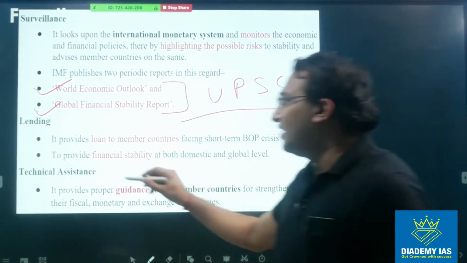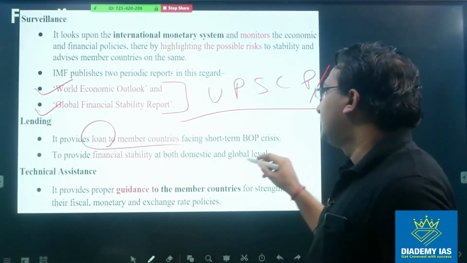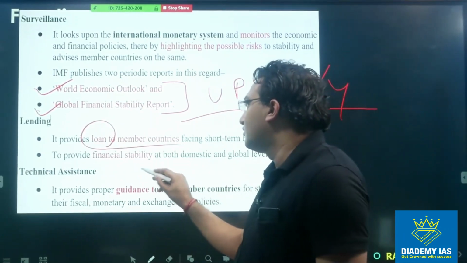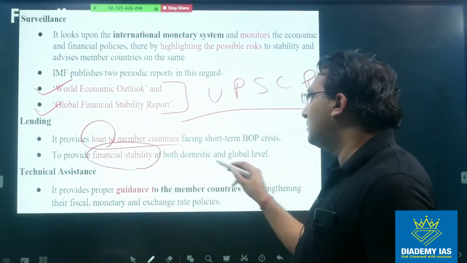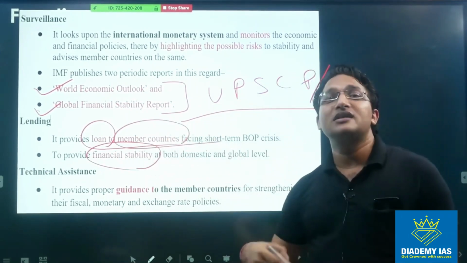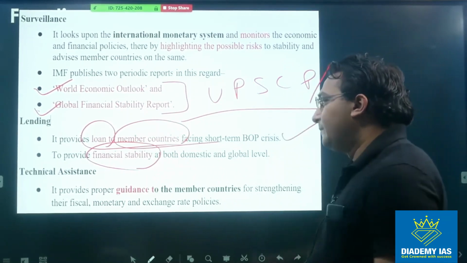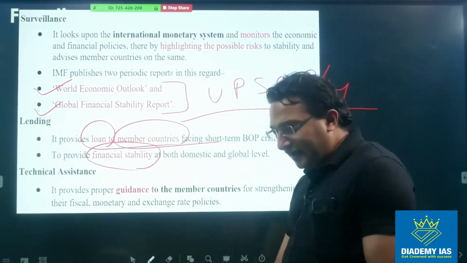Then the second function is lending. It provides loans to the member countries and it provides financial stability. Please be careful. Loans are given to the member countries only. A question has been asked on this part also, right? Then it also provides technical guidance and assistance.